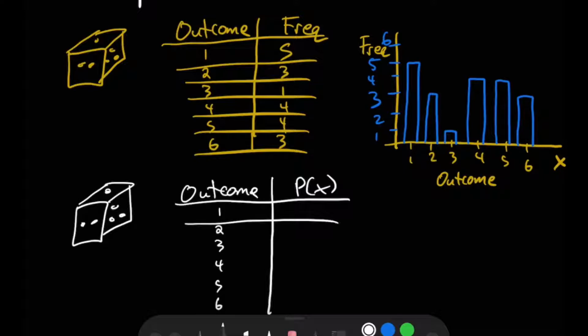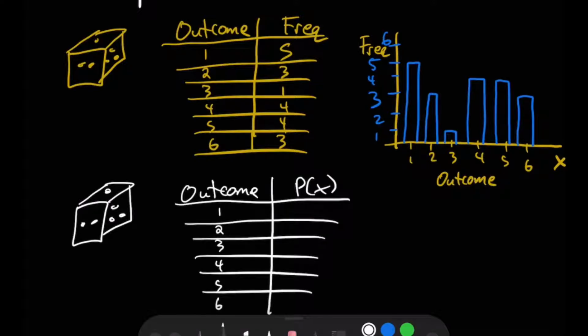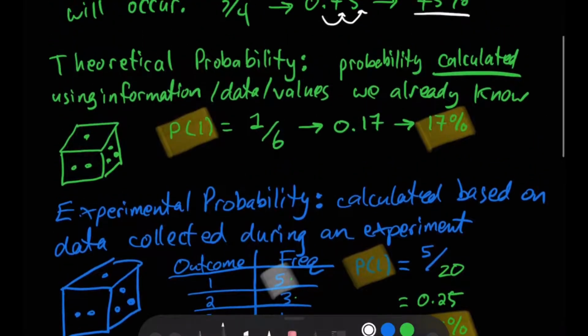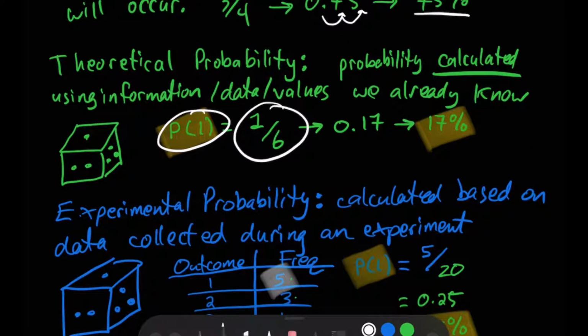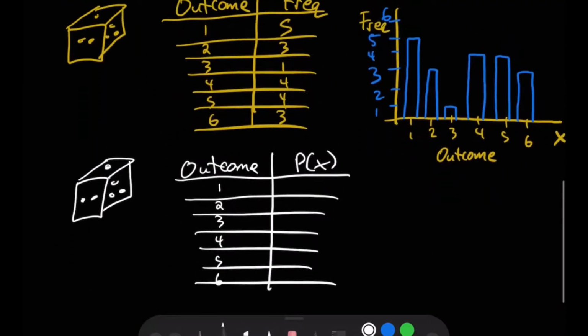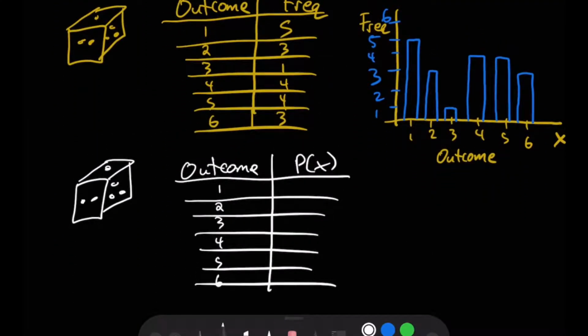And remember, we found our probability earlier, and we said the probability of rolling a 1 was 1 out of 6. And the probability of rolling a 2 is also going to be 1 out of 6. And the probability of rolling a 3 is also going to be 1 out of 6 because each outcome is equally likely. So the probability of rolling that 1 was 1 out of 6, or approximately 17%, and the same for each of the other outcomes.